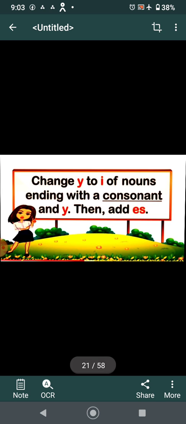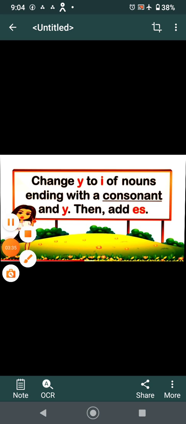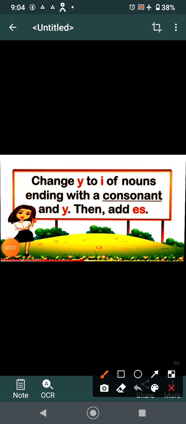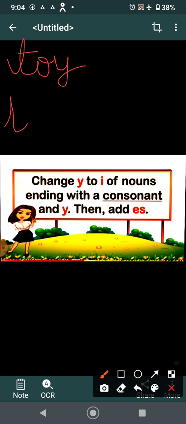Now the next rule is: change y to i if the noun ends with a consonant and a y, and then add es. Yes children, this is the most important one. See it carefully. For example, I take the word toy. Another, I take try. Now see what they are saying: change y to i for nouns ending with a consonant and a y.